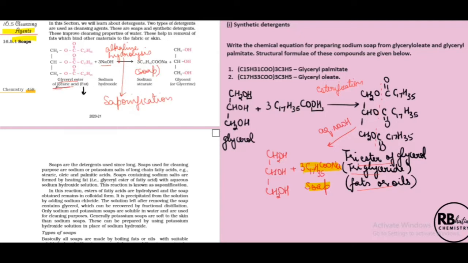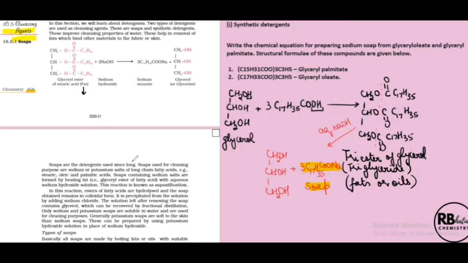In case instead of stearic acid, we would have taken oleic acid. Oleic acid means C17H33COOH. This is an unsaturated acid. This is 2 hydrogens less. So if we use this unsaturated acid, that is oleic acid, this is going to be an oil. So oils or fats with this are going to lead to formation of soap. This is sodium stearate. So this is in general important even from the organic chemistry point of view, the chapter alcohols and acids. So all this you need to know. You've done the details in that chapter as well.